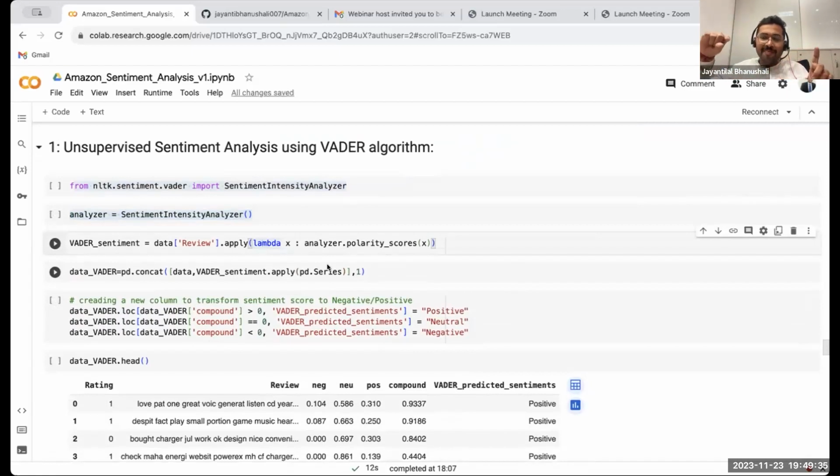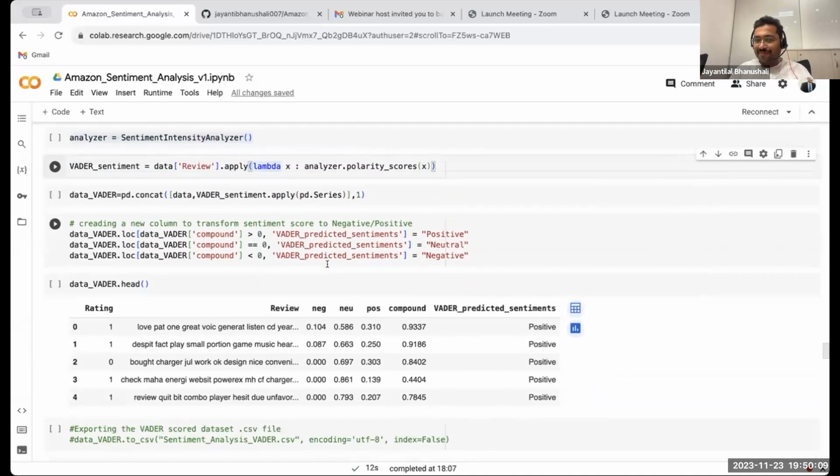I'll take the gross sum. In a whole sentence there might be some positive words, there might be some negative words, and depending upon that, what is the final outcome? Is it +5 -3 equals +2? So it's a positive sentiment. Is it -5 +2? -3 is the total score, so it's a negative sentiment. So all this mathematical calculation happens, and in the end, each record will have either positive or negative or neutral associated with it.